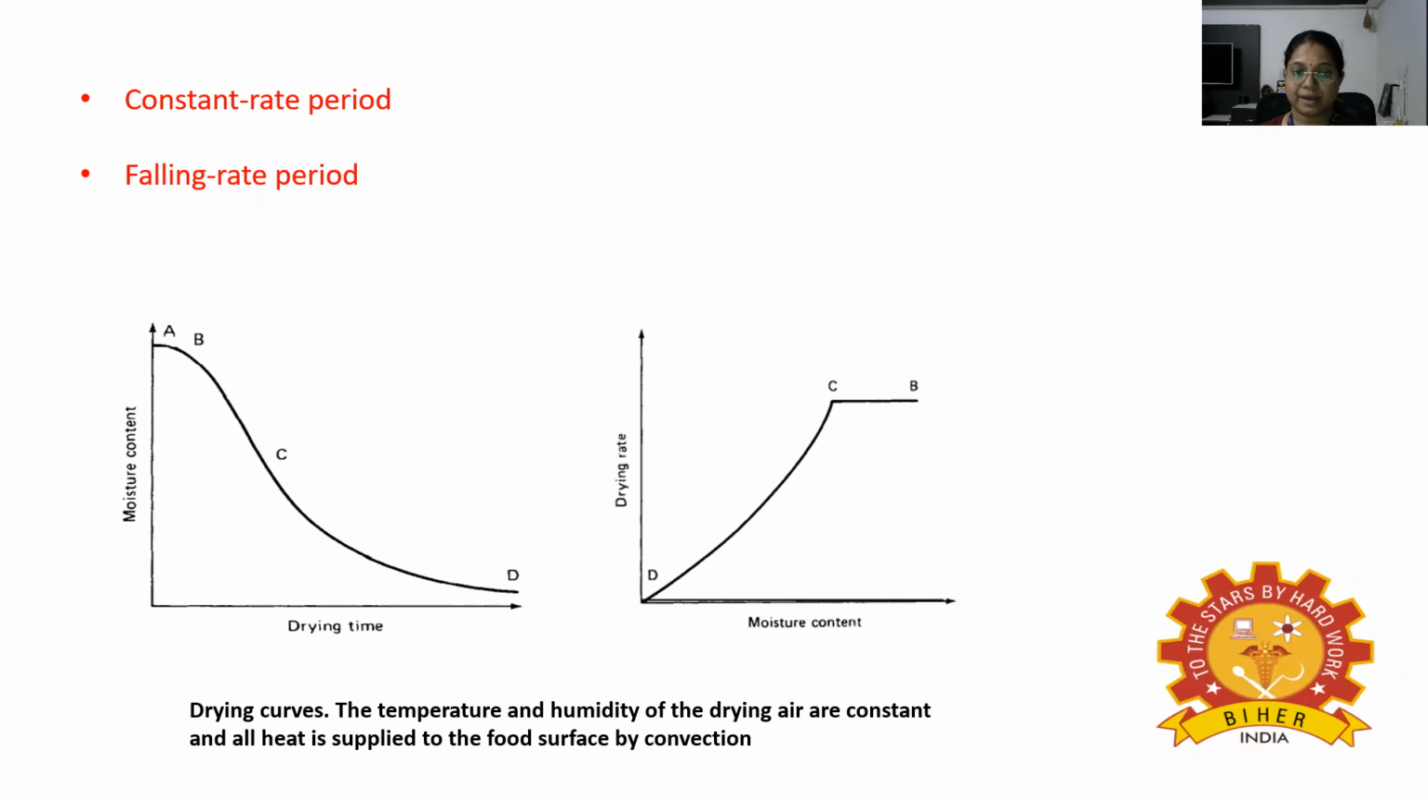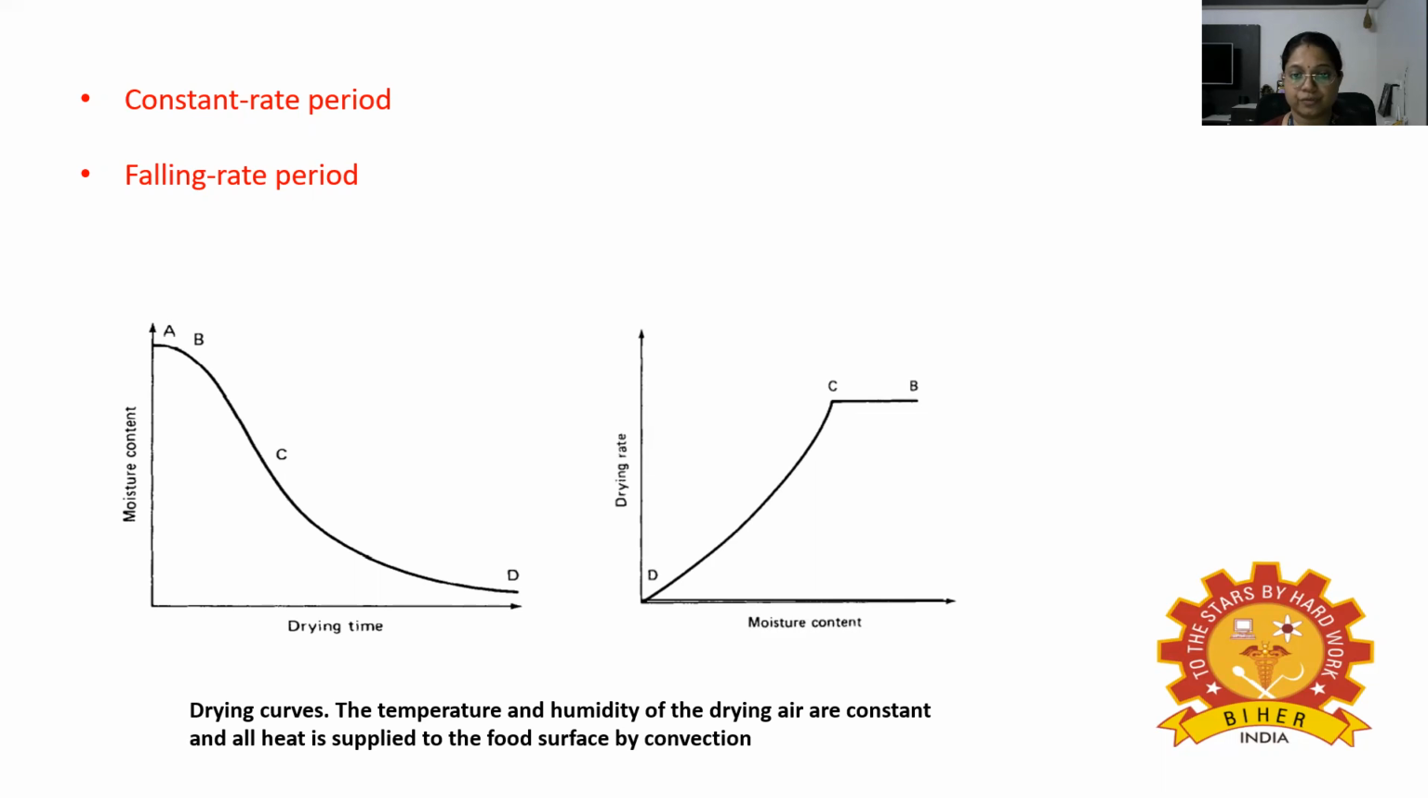Drying then commences, provided water moves from the interior of the food at the same rate as it evaporates from the surface and the surface remains wet. This is known as the constant rate period and continues until a certain critical moisture content is reached. That you can see from B to C in both the figures. So the surface temperature of the food remains close to the wet bulb temperature of the drying air until the end of the constant rate period due to the cooling effect of the evaporating water.